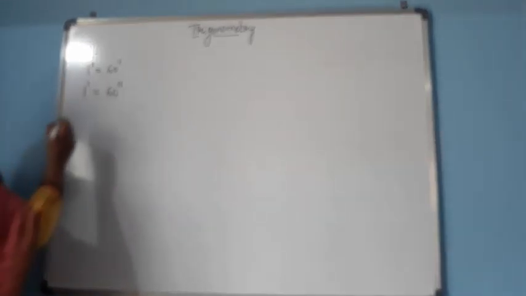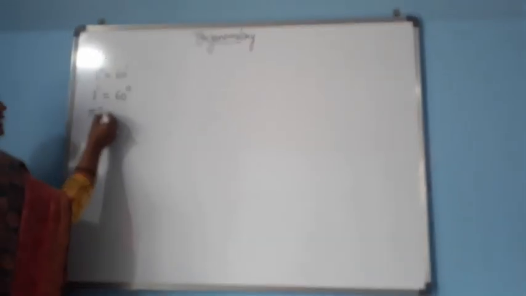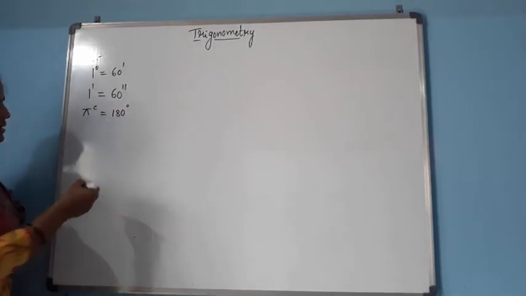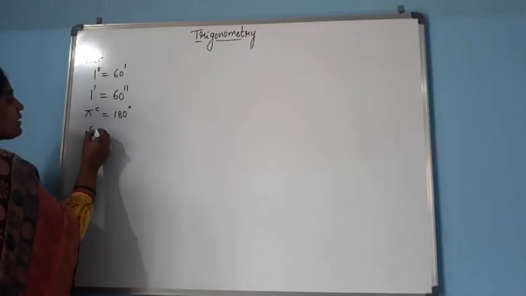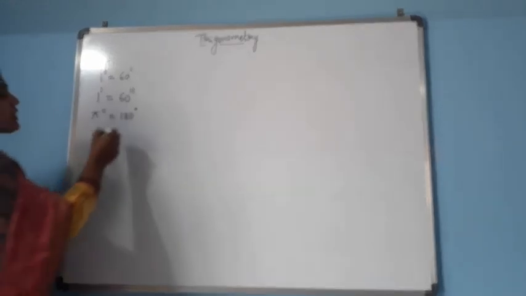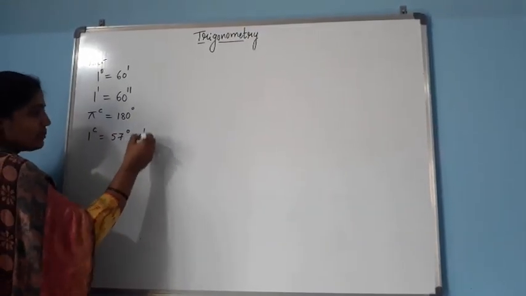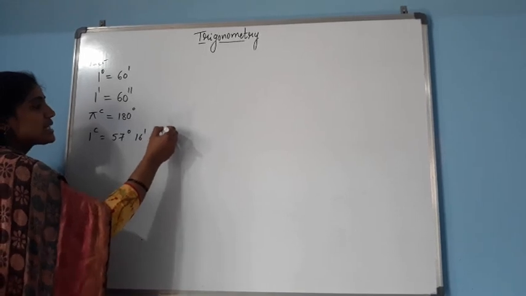Okay, so next, I think I have told you this just now. What is the value of pi radian? Pi radian means it is an angle that is equal to 180 degree. Here 1 radian value is 57 degree 16 minutes 22 seconds.